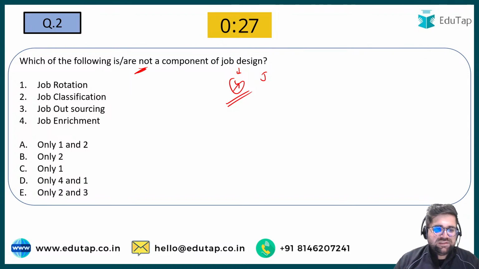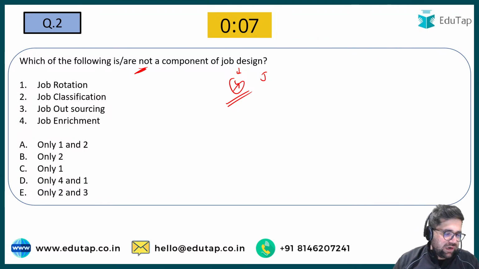First answer which I'm receiving is E. First answer in the chat box is E. What about others? Job design has 4 components. Nilesh is also going with E. Can you name all those 4 components?